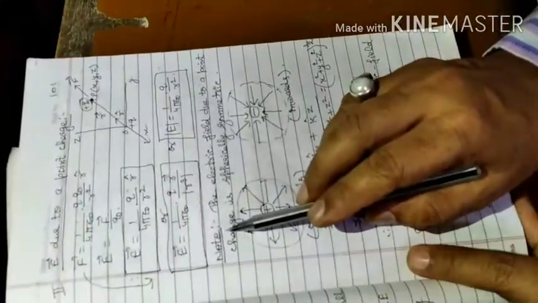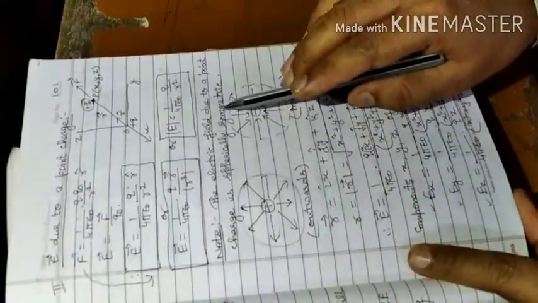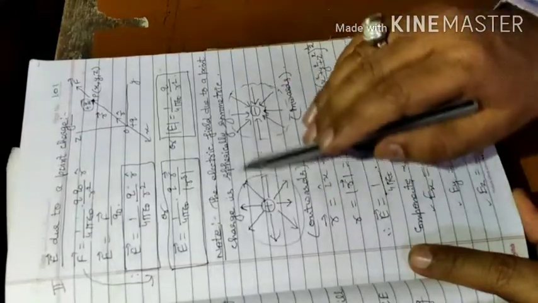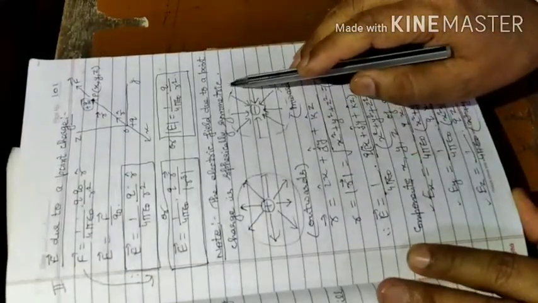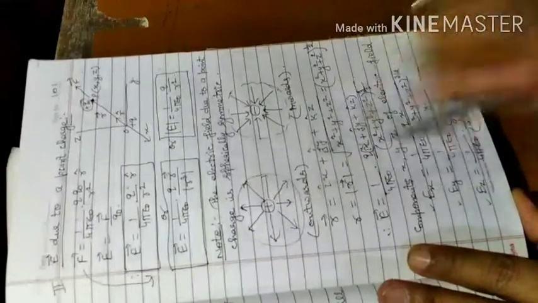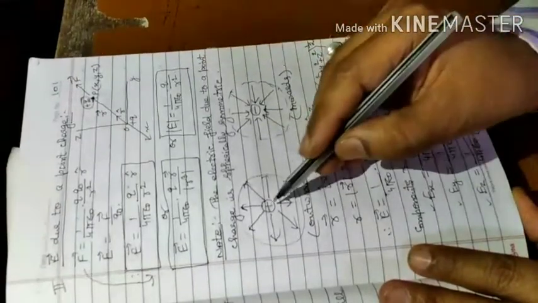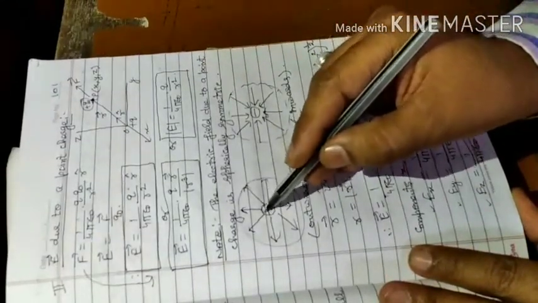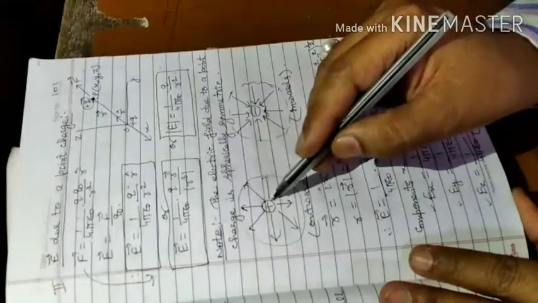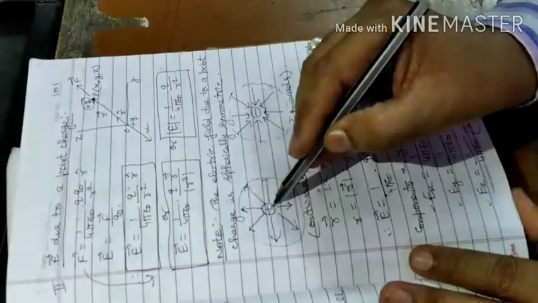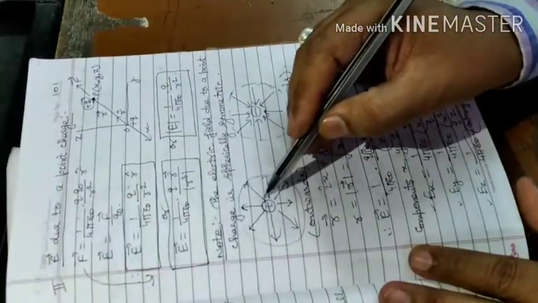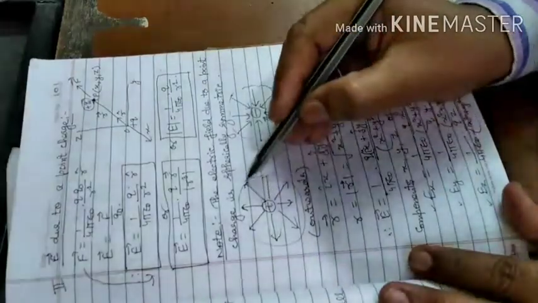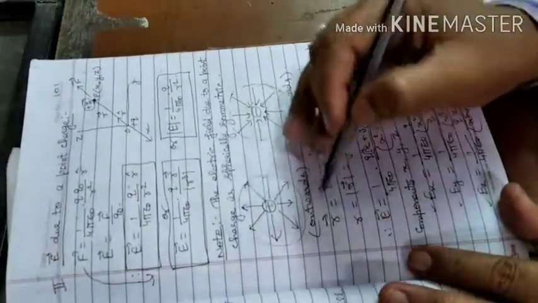Now here the note is, the electric field due to a point charge is spherically symmetric. Now if the positive charge is here, then it is searching. If this is the isolated charge, we can understand like this, that this positive charge is just searching its negative in all the directions.